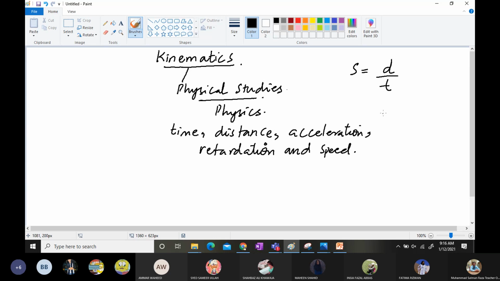Now, in this particular formula, you can see that speed is equal to distance over time. Sometimes the examiner asks for speed, and sometimes he asks for average speed. So we write the formula as total distance upon total time taken.